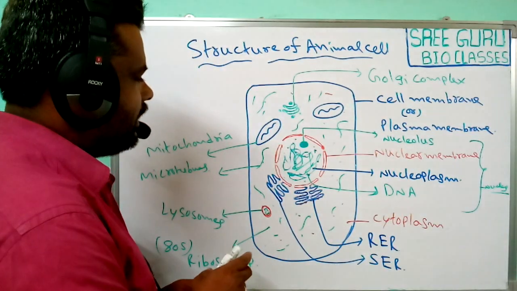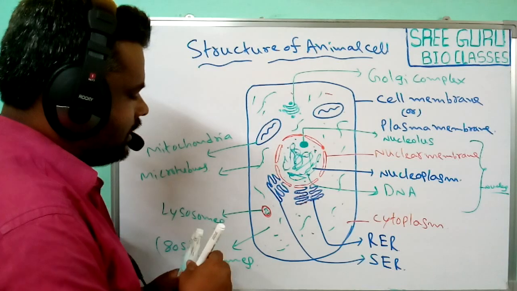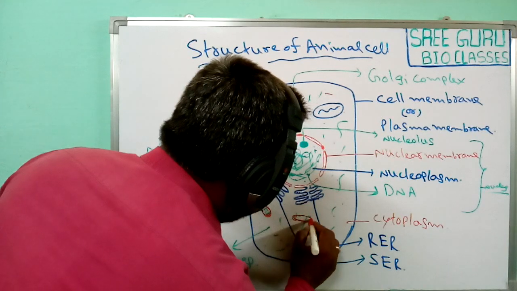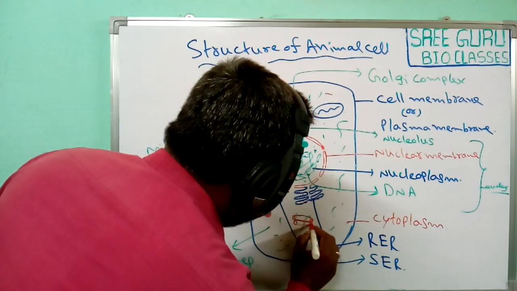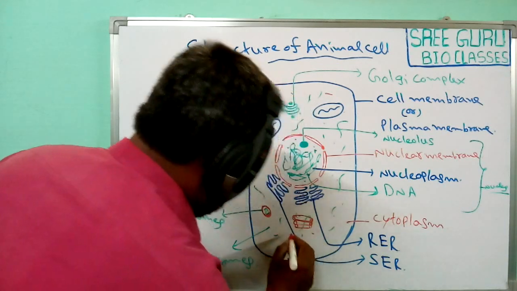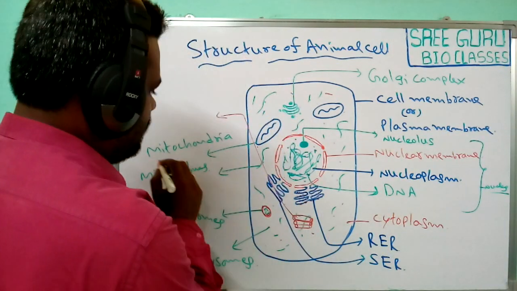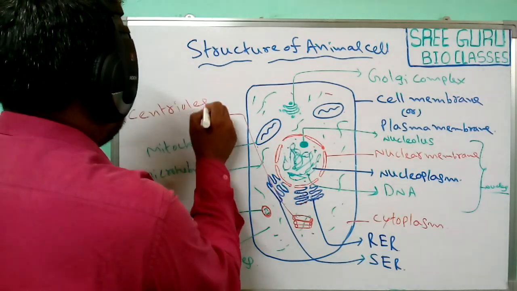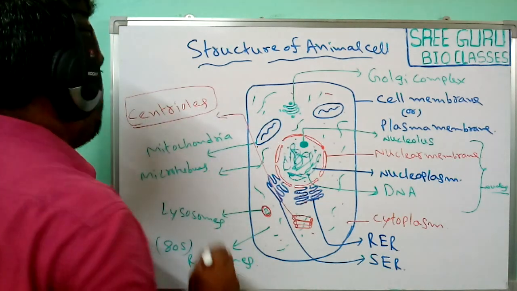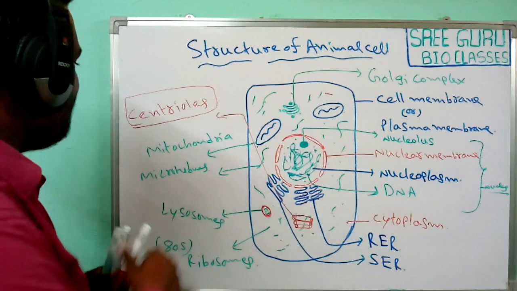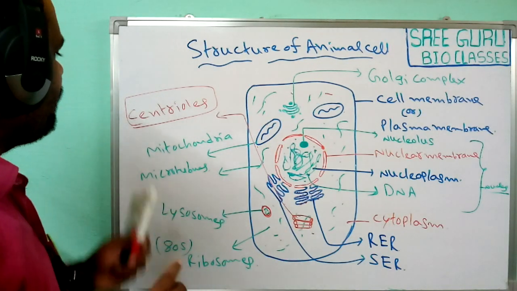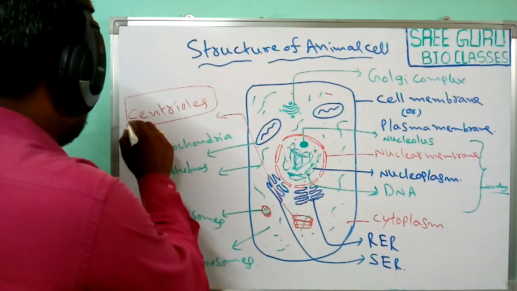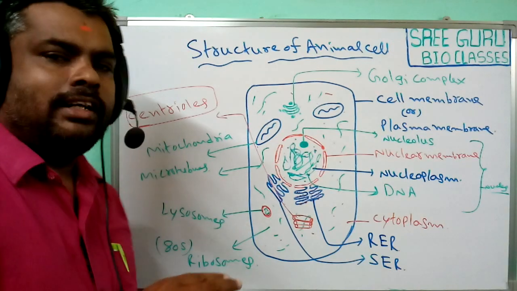Next, another important characteristic feature observed in animal cells is the centrioles. Centrioles are one of the most important structures present in animal cells. Presence of centrioles is one of the most important characteristics of animal cells. Centrioles are present only in animal cells. They are mainly involved in the process of cell division. Generally, plant cells do not have these centrioles.